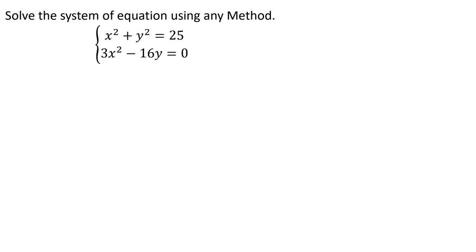Let's look at this one now. How about solving this system? We have x squared plus y squared equals 25, and 3x squared minus 16y equals 0. Hopefully with the examples here, you see that the second equation is another quadratic. But what about the first one? We have a square both on the x and on the y.